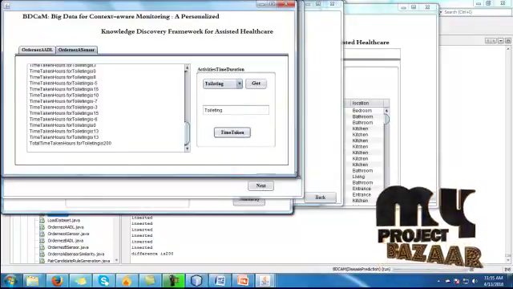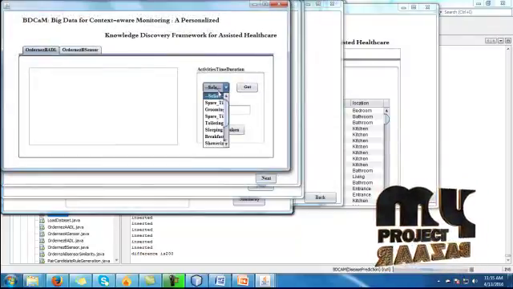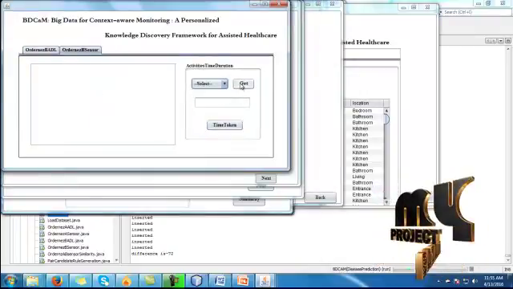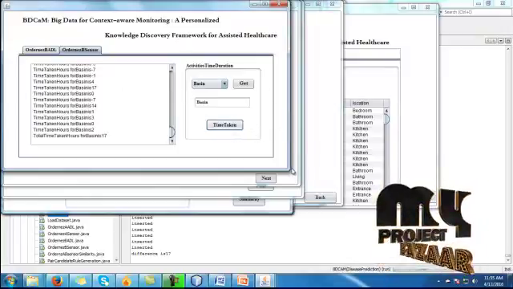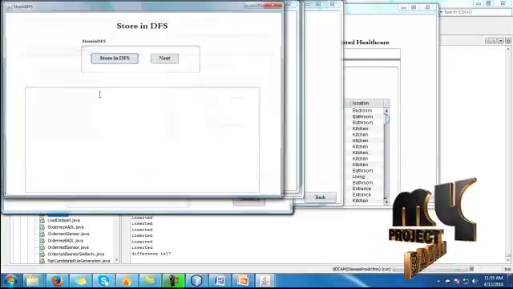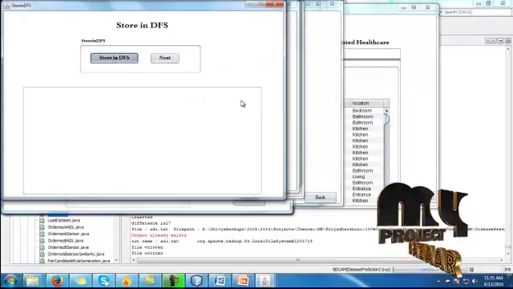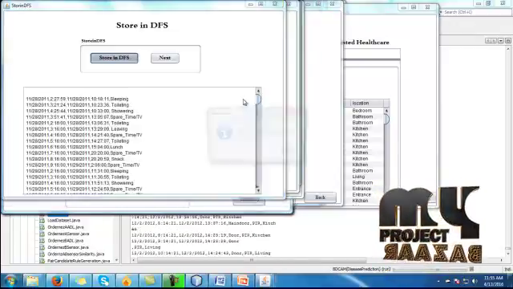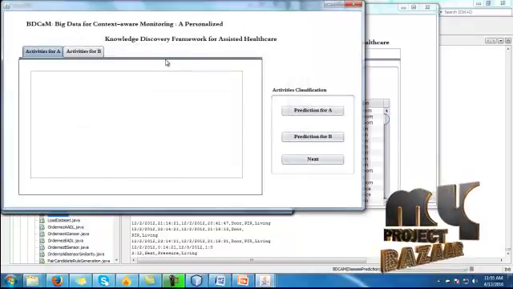Click next. Then the activities' time duration for grooming, and click next for the B dataset. For each activity we predict the time taken and click next. Then I store the data into the DFS. File uploaded successfully, and click next.